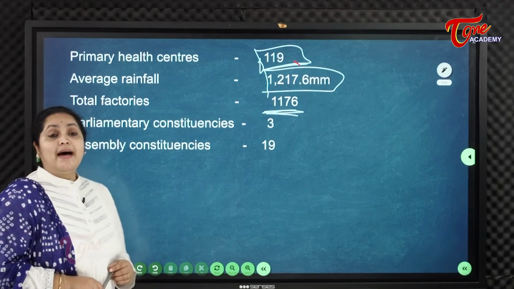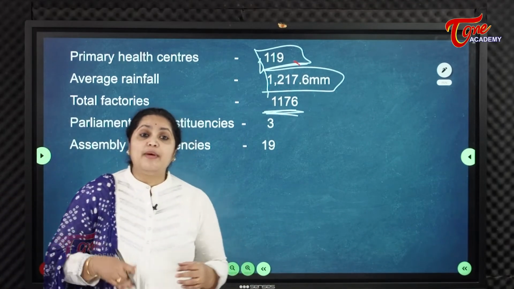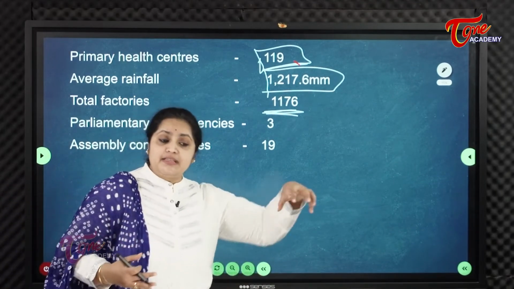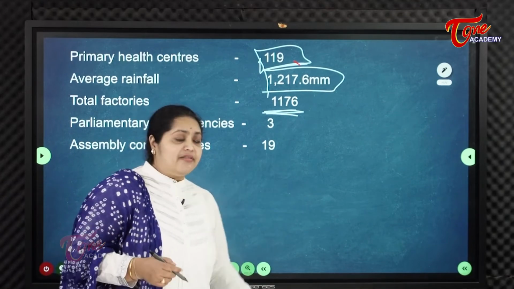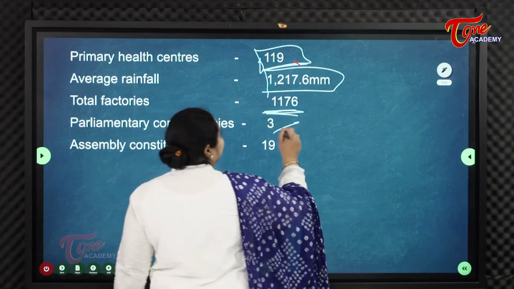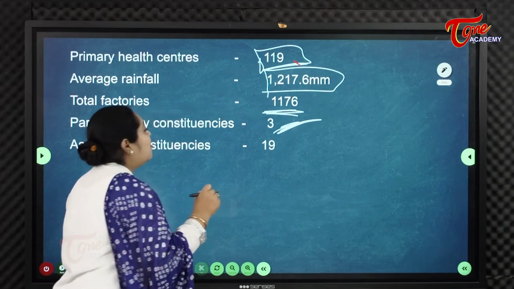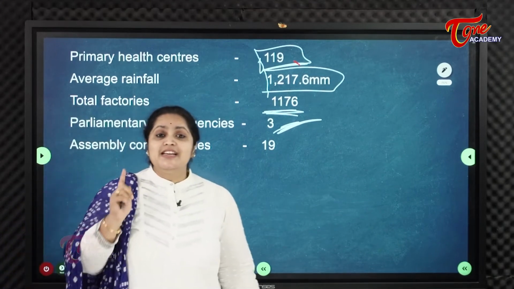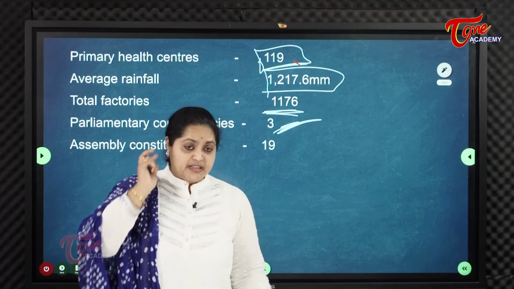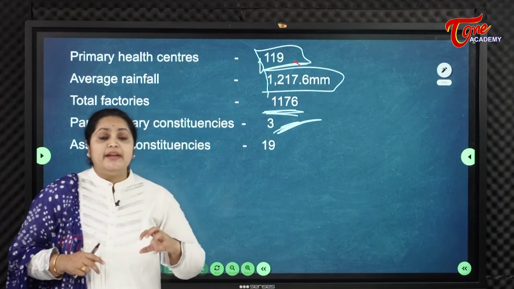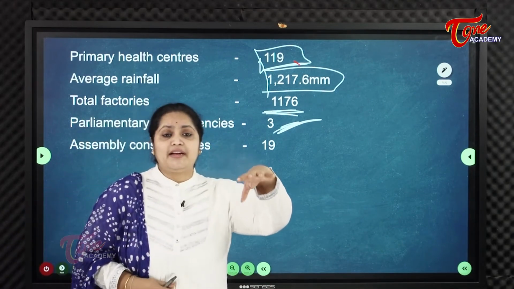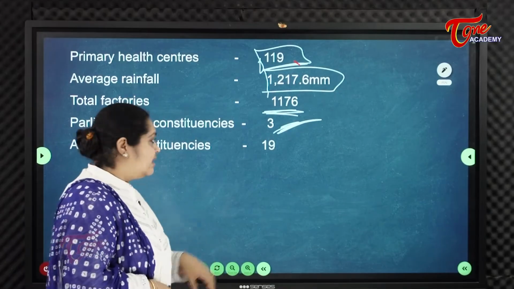Next, how many parliamentary constituencies, meaning how many MPs can be elected from this district? Only 3 parliamentary constituencies. How many assembly constituencies? 19 assembly constituencies. That means 19 MLAs are elected from East Godavari district. Thank you.